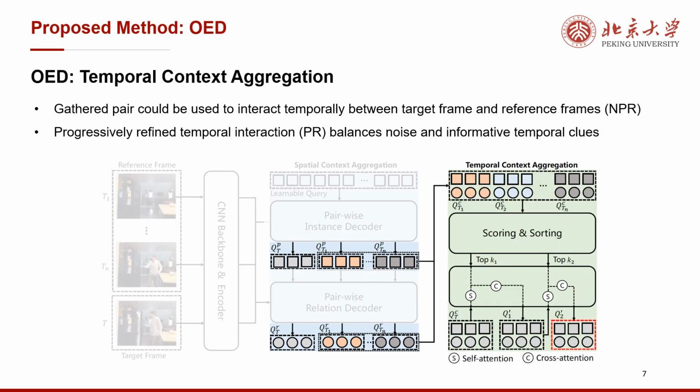To further obtain temporal context, we first concatenate these decomposed features into complete ones. The pairwise features can directly interact with each other between target frame and reference frames. However, if all reference frames are selected, a lot of background noise is introduced. Just using a threshold to filter out features will miss some clues. In order to strike a good balance between noise and temporal context, we introduce the PRM module for temporal interaction in a multi-step way. In each step, only the top K reference features are selected and interact with target features, while K decreases continually to refine the noise.